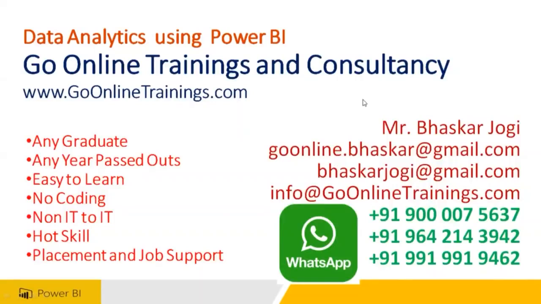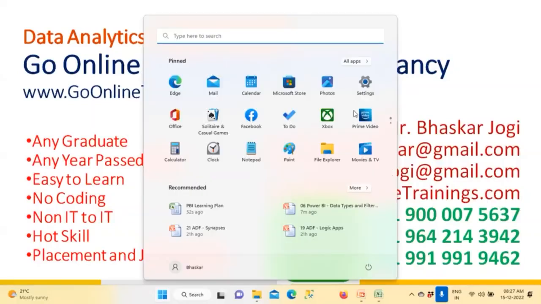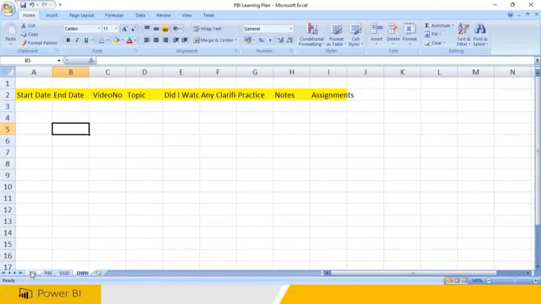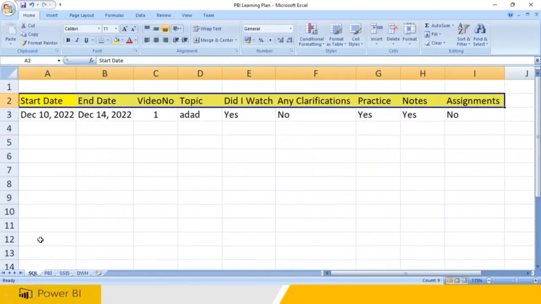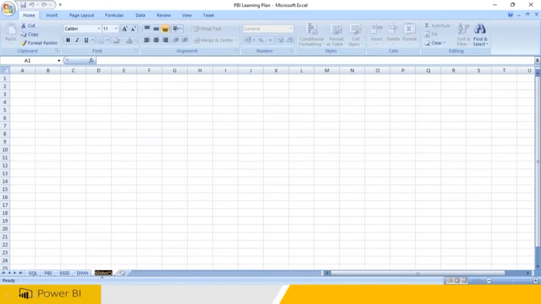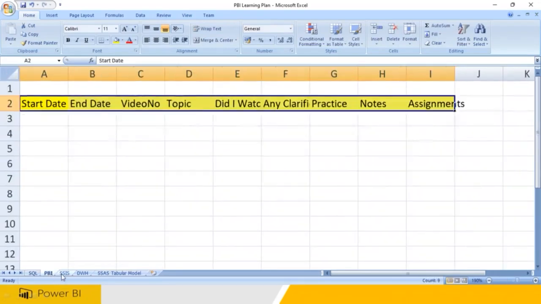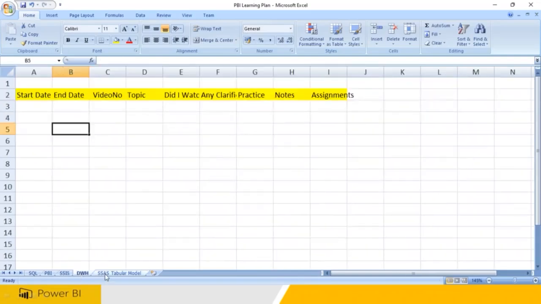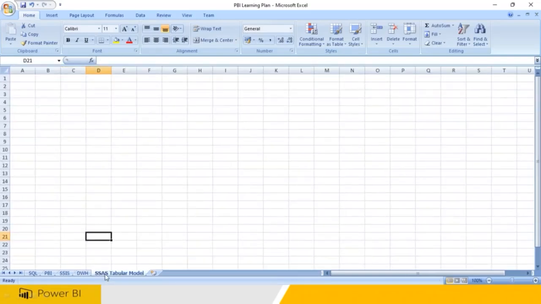Today I wanted to tell you that you need to have one learning plan. What you have to do is create one Excel sheet. In that, the first topic we are learning is SQL. The second topic is Power BI. Next is SSIS and data warehousing. The last one is the SSAS tabular model. These are the topics we are going to be learning. If you learn SQL, Power BI, SSIS, data warehousing, and the SSAS tabular model, your learning plan is complete.